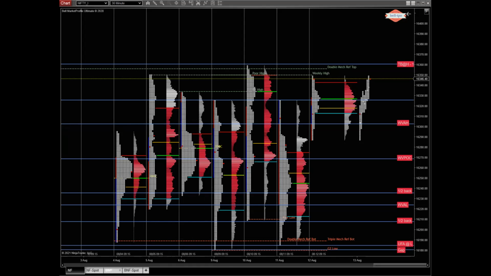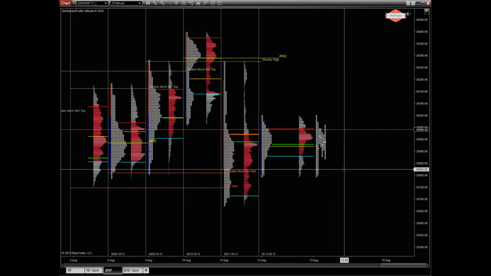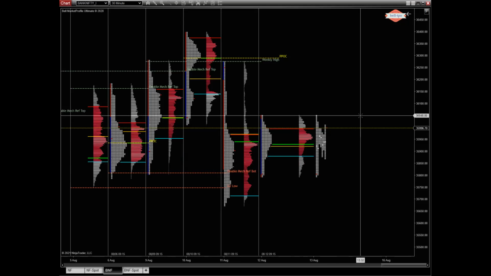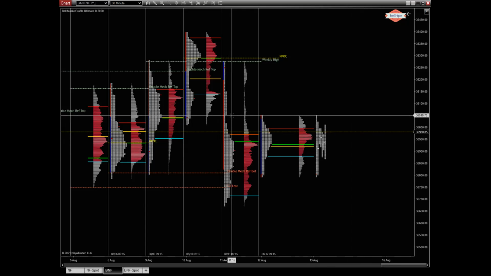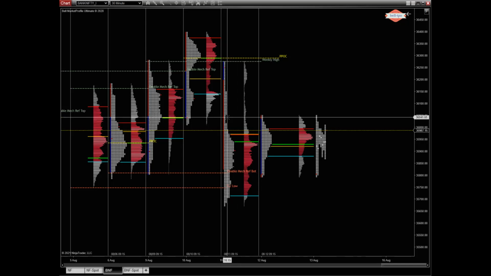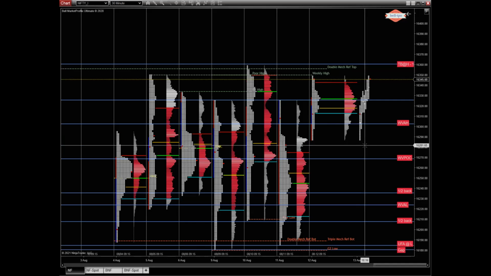Let me also jump to Bank Nifty and see. So Bank Nifty is just trading in its initial balance, nothing much. A lot of sideways development is happening, and it's following what Nifty is doing. So we have a rejection here. So this is a single print zone. That's where the auctions halted. We're just developing sideways. So nothing much in Bank Nifty.